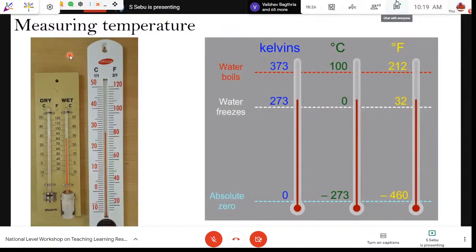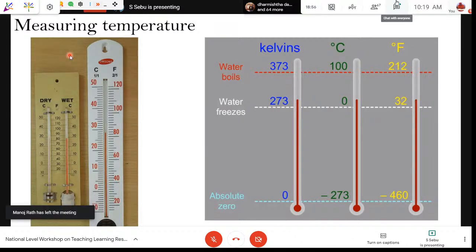One should not be confused, because Fahrenheit and Celsius have huge differences. If it is 100 degrees Fahrenheit, it indicates around 40 degrees on our Celsius scale in India. So this is the difference that we should let our students know about.